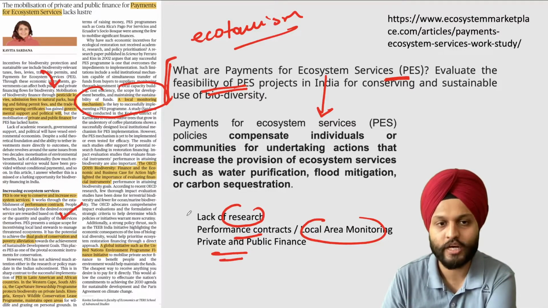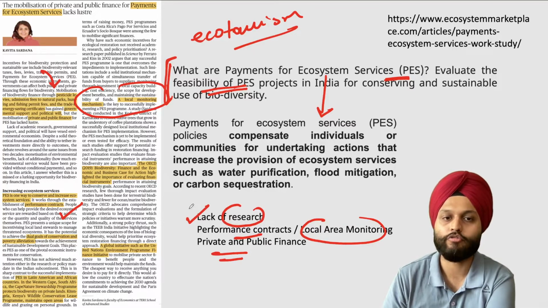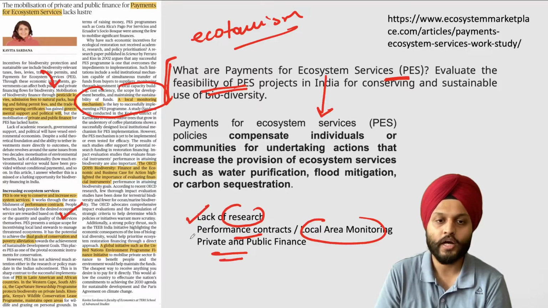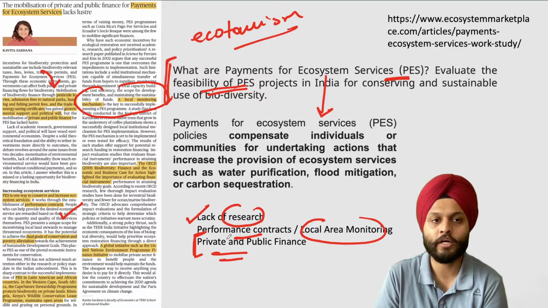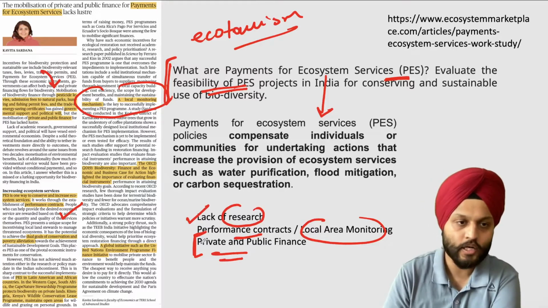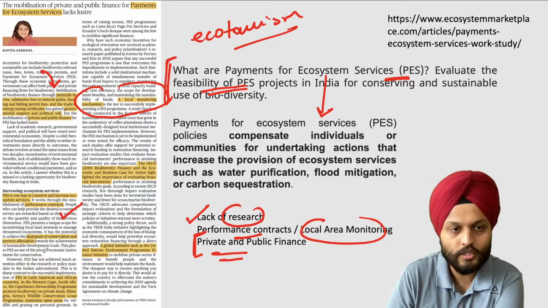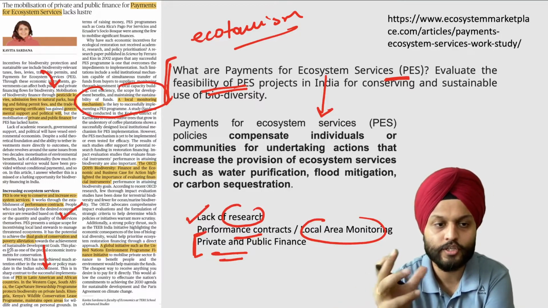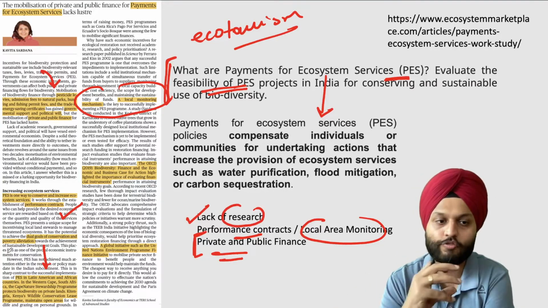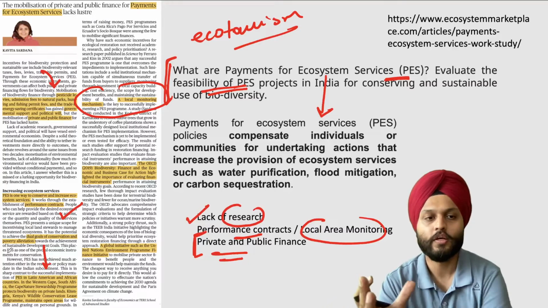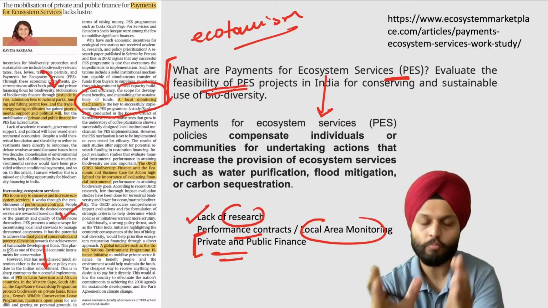So from the article itself, I have lack of research, then lack of mechanisms like performance contracts and local area monitoring, that is very, very important, and poor mobilization of private and public finances. So these are certain shortcomings over here. Then this article tells us, so this concludes the article, then this answer. Now this article tells us that in other countries like the Latin America region or African region, this has been successful. Kenya, it has been successful, but in India it is not becoming successful. So this article does not go more beyond this.